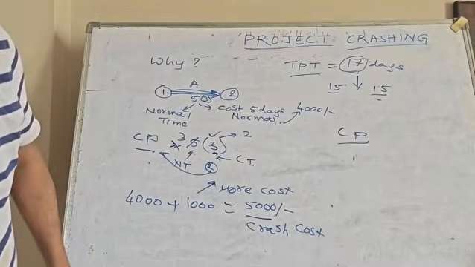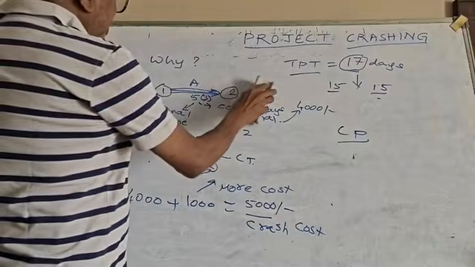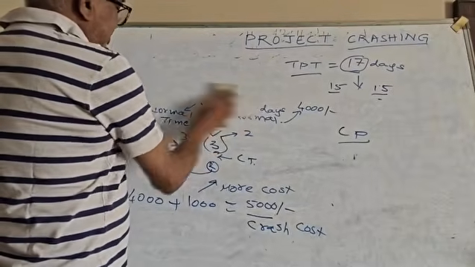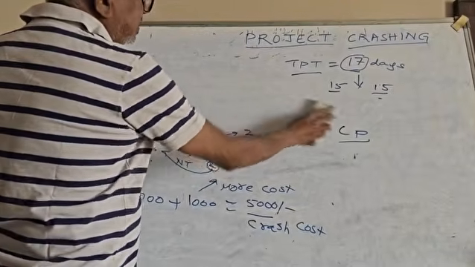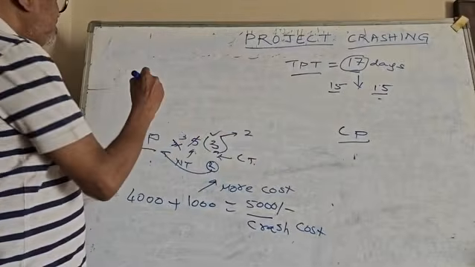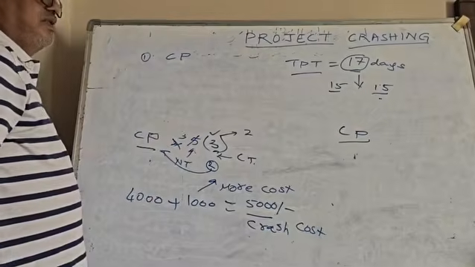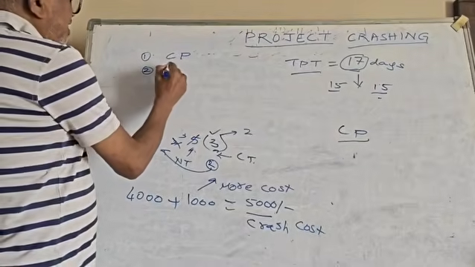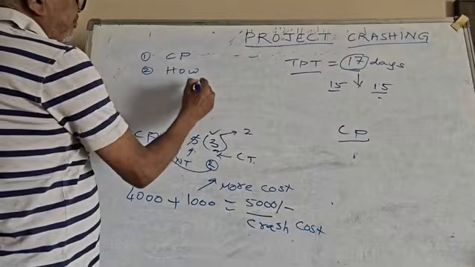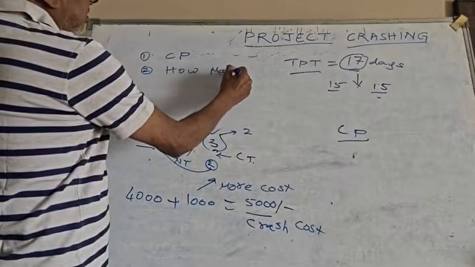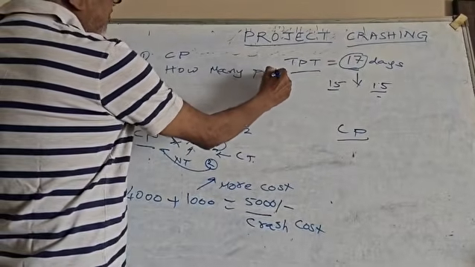So what is the procedure at the beginning now? First thing is to check for critical path. You identify the critical path first. First step will be to identify the critical path. Second step will be how many paths are there, from where to where?